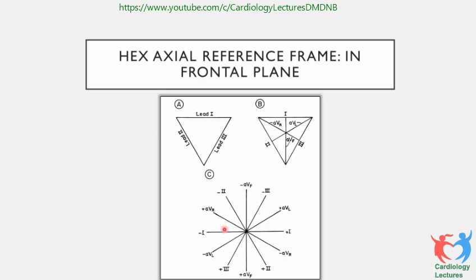Then you can see AVR and 2. You may not remember everything, you can't remember everything in life. So it is better that you keep this hexagram in your pocket or in your clinic always, because the axis is very, very important. If you can calculate the P wave axis and the QRS axis, then a lot of arrhythmias you can diagnose accurately. Are there any more questions?